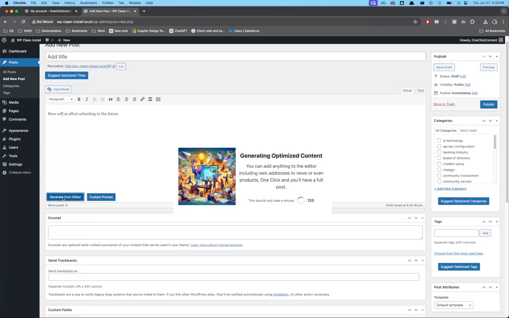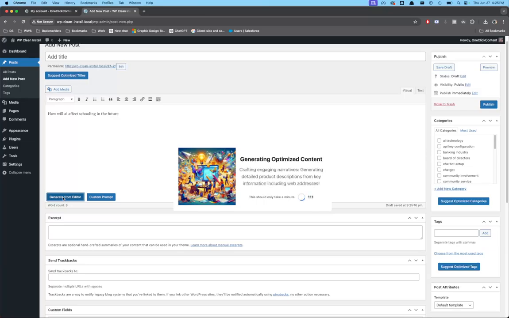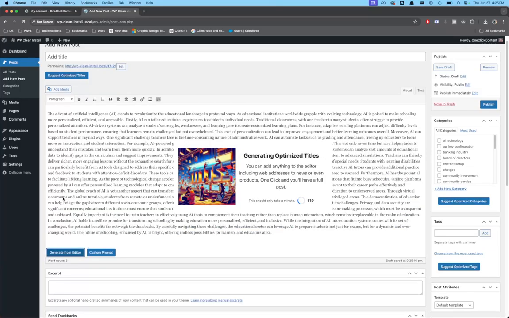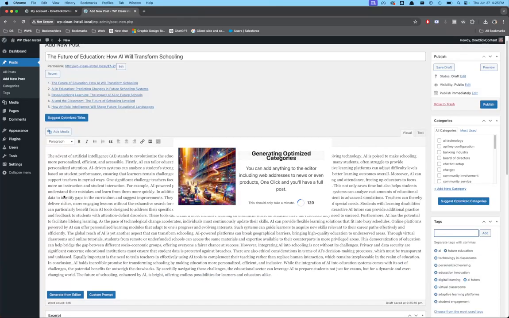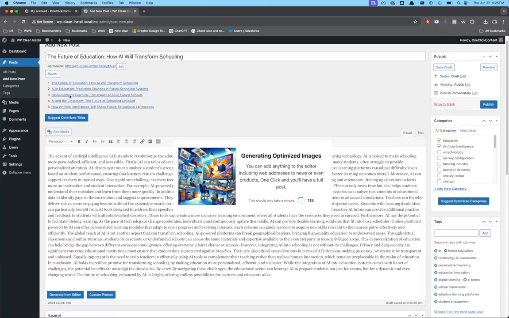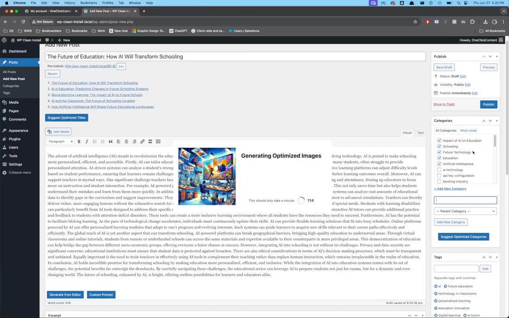So we'll go ahead and click the button, and the timer has started. We're doing the optimized content right now. It's going to grab us about 600 words, and it's going to pop that right into our editor. There it goes. That's already done. Next thing is, oh, it's already done the titles. Look, I've got 5 different titles that we can pick from, and I'll show you how those work in just a moment. It's doing the categories, if you can see down the side. These categories did not exist. It created the category and checked the box automatically for us.